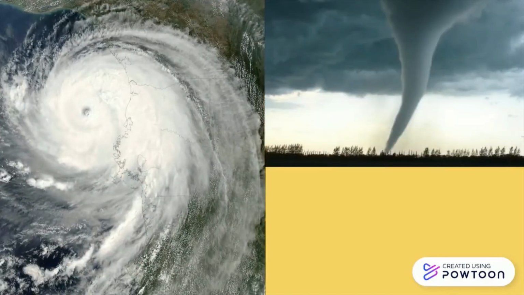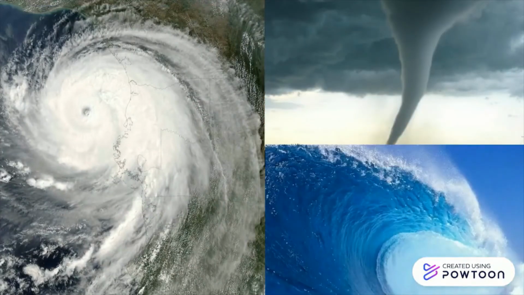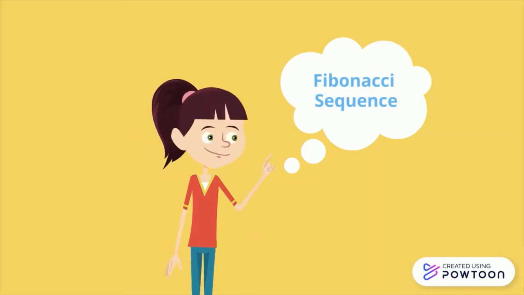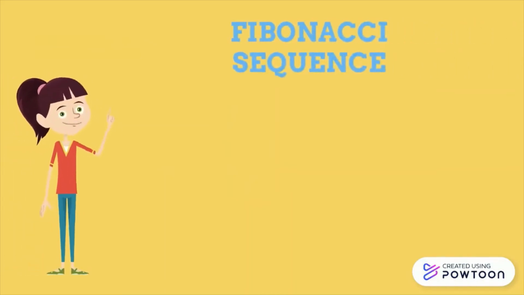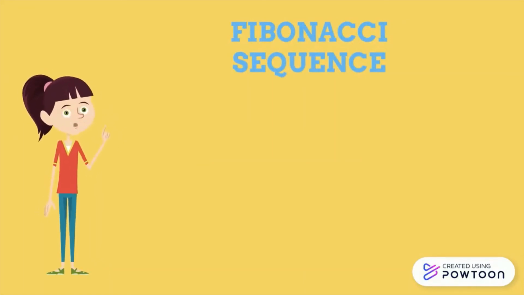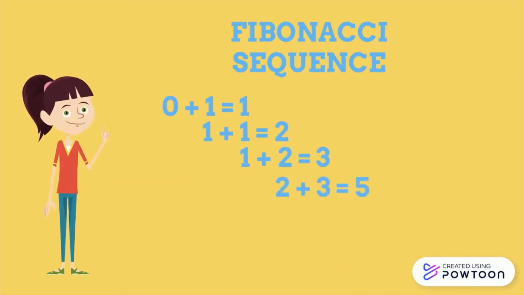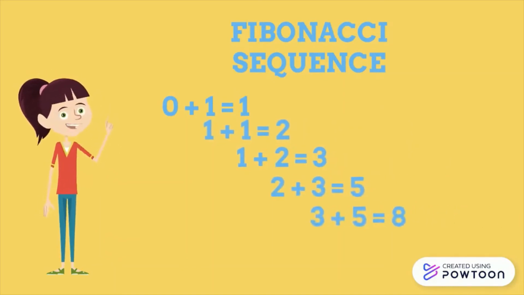Furthermore, storms, tornadoes, tsunamis, and other events revolve around the so-called Fibonacci sequence and the golden ratio. Now, what are these terms? To put it simply, the Fibonacci sequence is basically adding the last number of the equation with the sum of the previous equation. So let's say, 0 plus 1 equals 1, 1 plus 1 equals 2, 1 plus 2 equals 3, 2 plus 3 equals 5, 3 plus 5 equals 8, and so on and so forth.